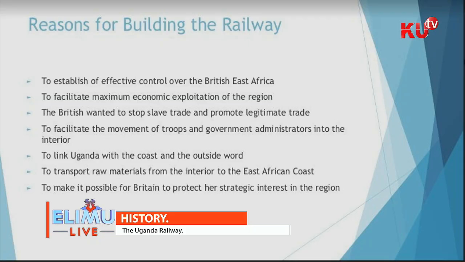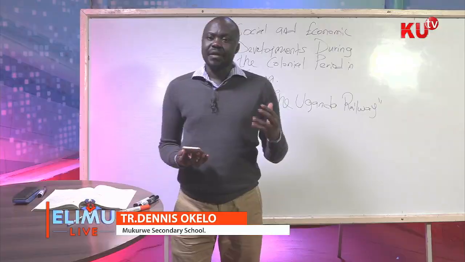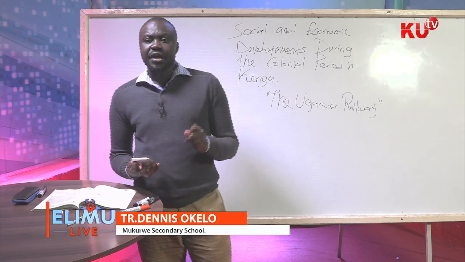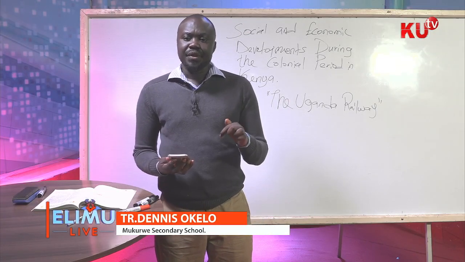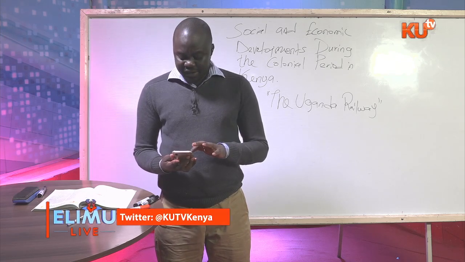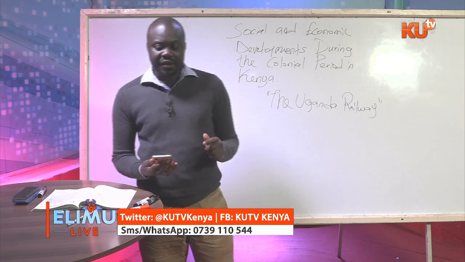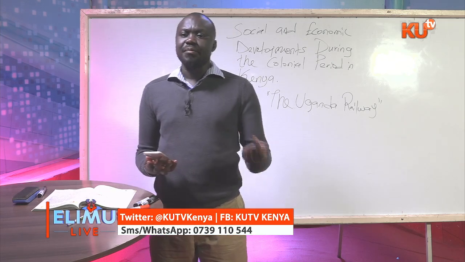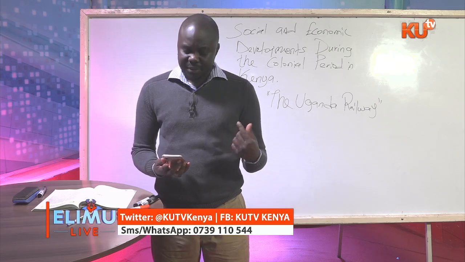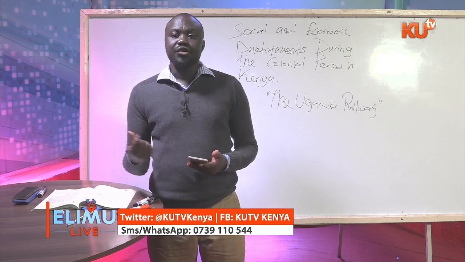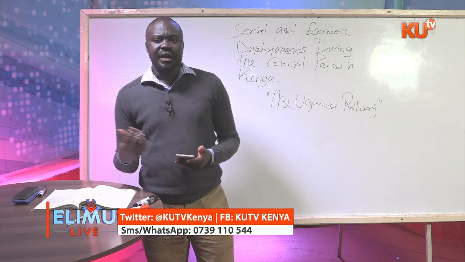Then the next thing was that the British wanted to stop slave trade and promote legitimate trade. Now among the recommendations that were given at the Berlin Conference, when the colonialists were partitioning our country and the rest of Africa, was that each colonial master was to stop slave trade, and that was a trend that was there by then. Then it meant that the communities that had embraced slave trade during the pre-colonial time were going to turn to legitimate trade like farming and other things instead of slave trade.